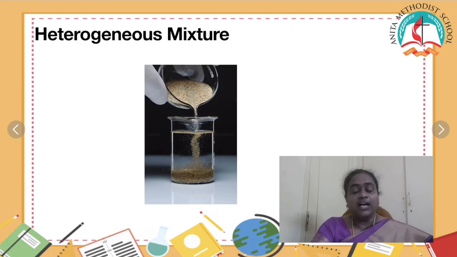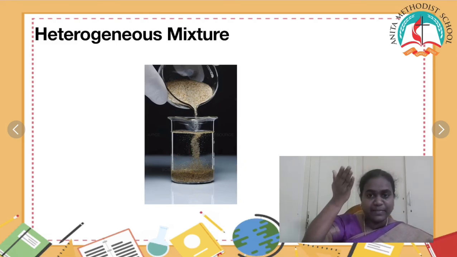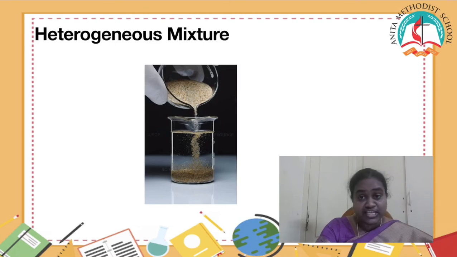No. The sand will settle down and the water will remain as it is. The water and the sand will not mix together. This is called heterogeneous. In homogeneous, everything mixes together, but in heterogeneous, it will not mix together. Hetero means it is different. Homo means it is same.